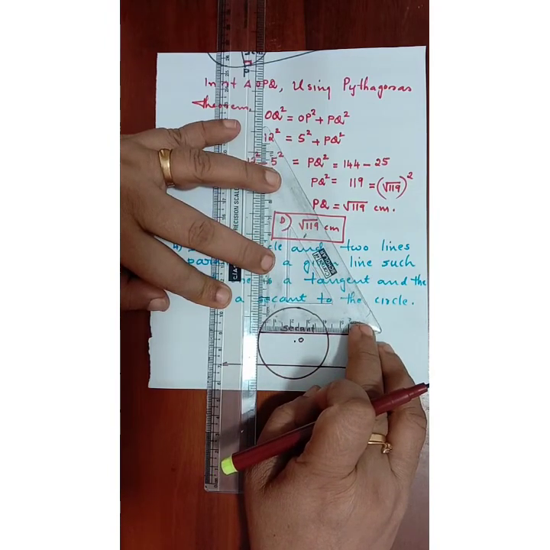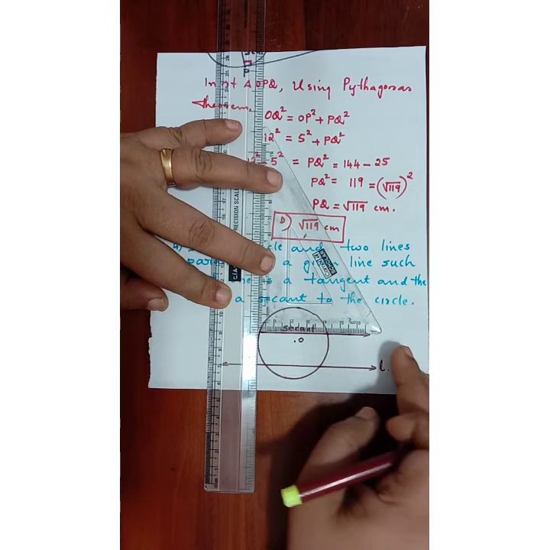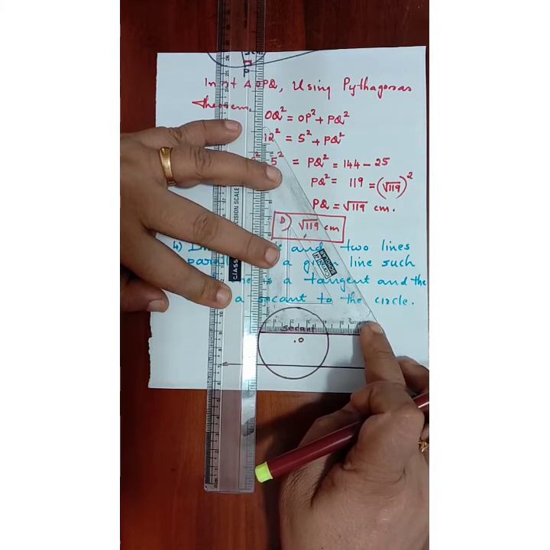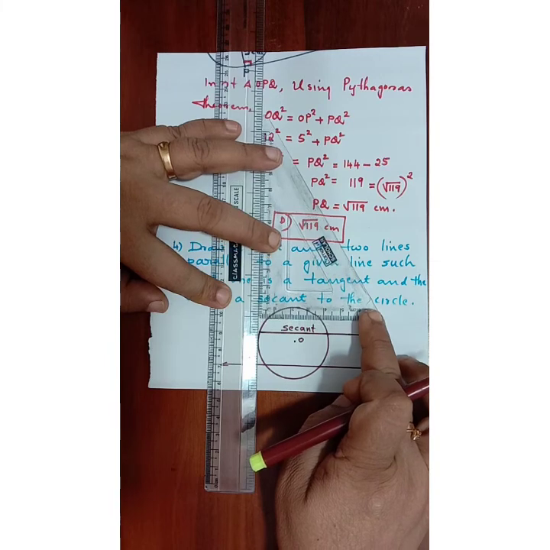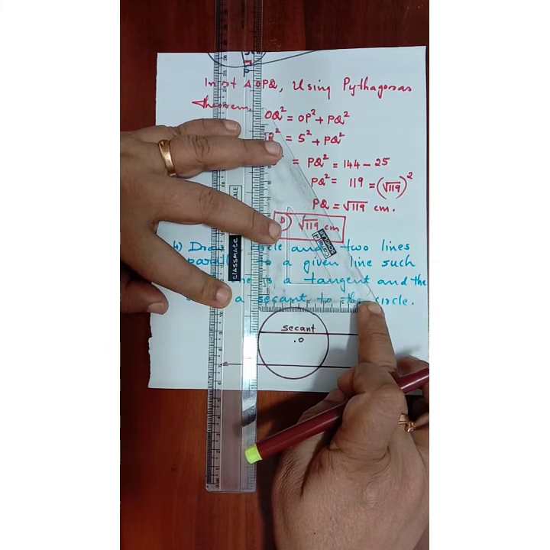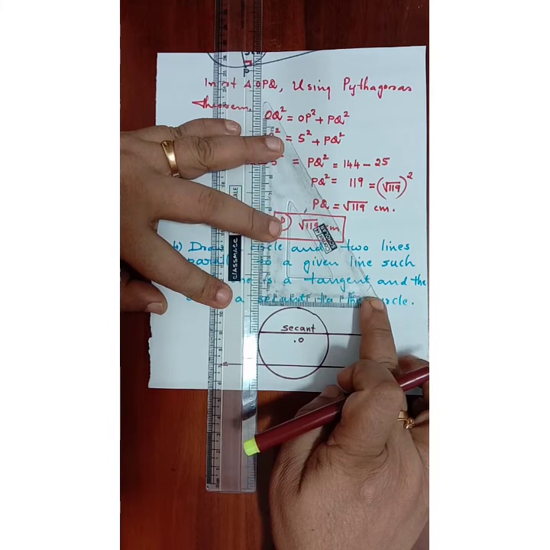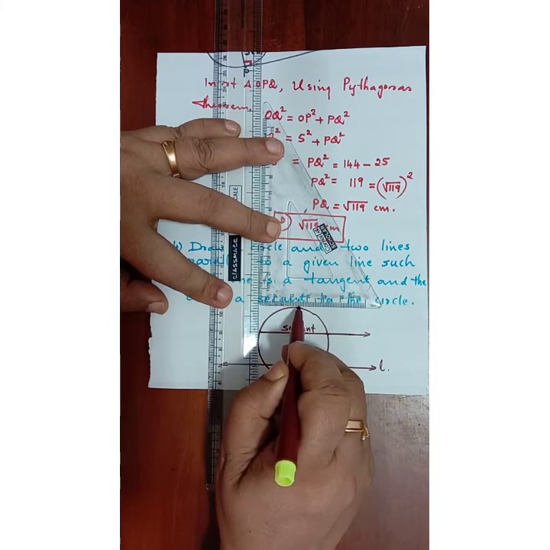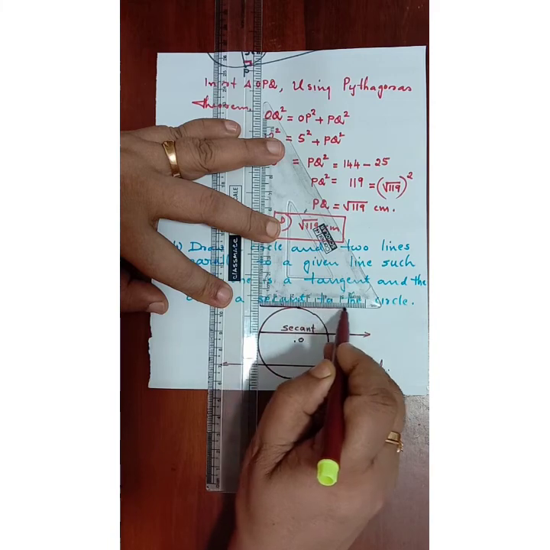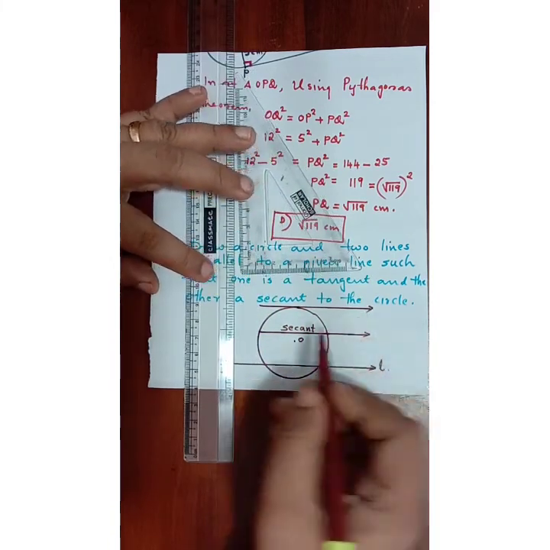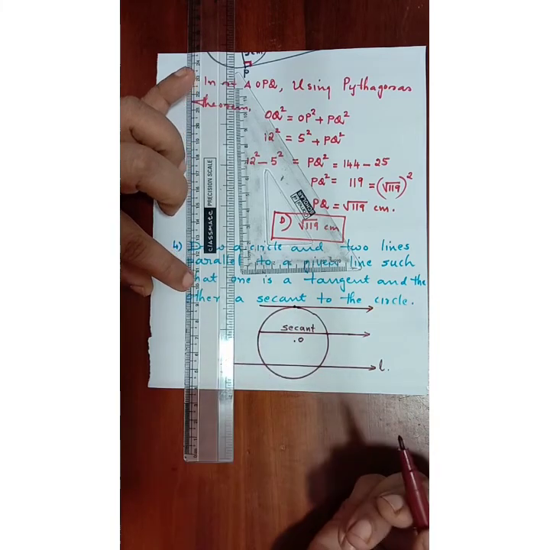Whereas now again if you move it upward, you will be getting 1 point of contact. Keep like this, in contact with the scale as well as the line, just move upward again. It comes in contact with the circle only at one point. Let us see that. Here you can see only at one point. There you have to draw a line. That is called a tangent. This is a tangent. Here only one point of contact.